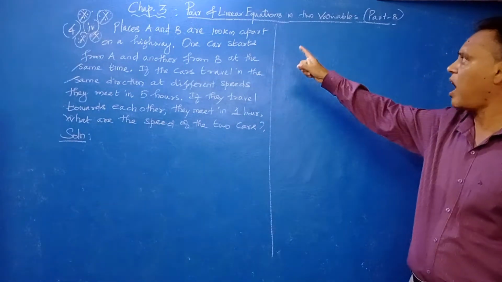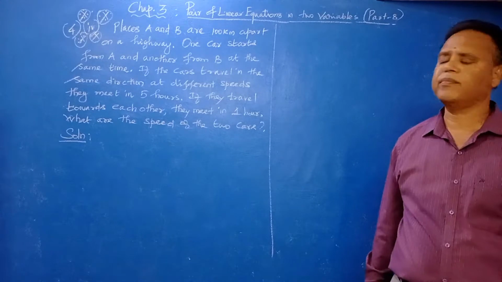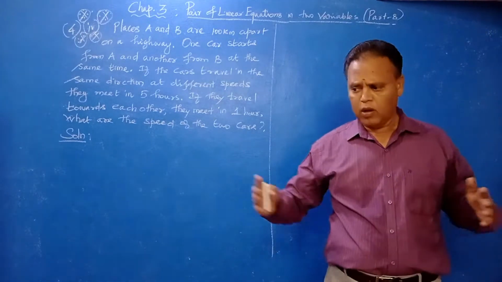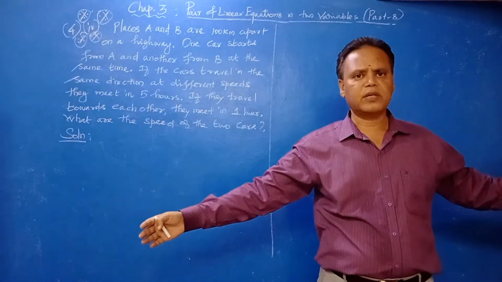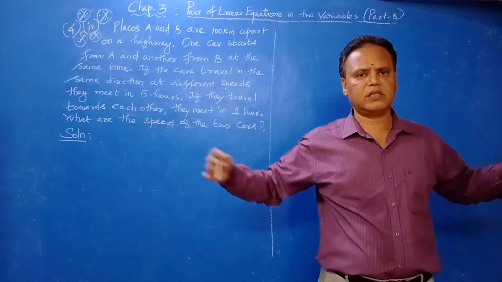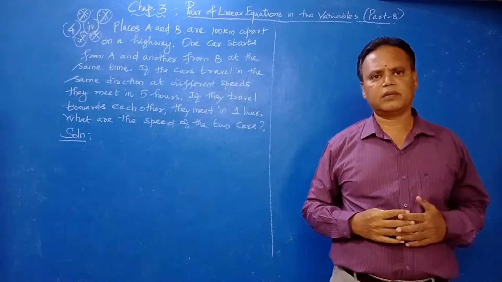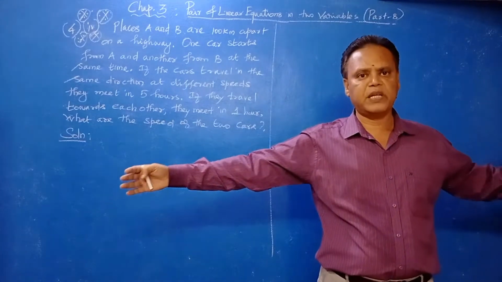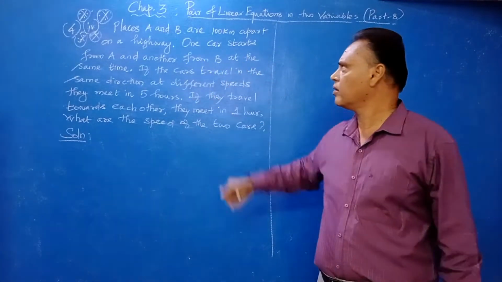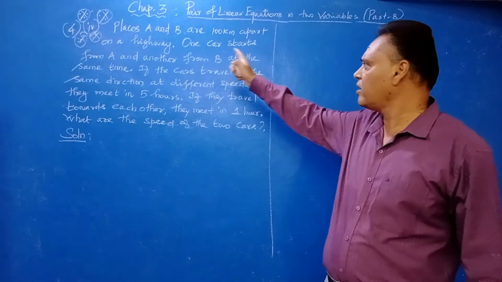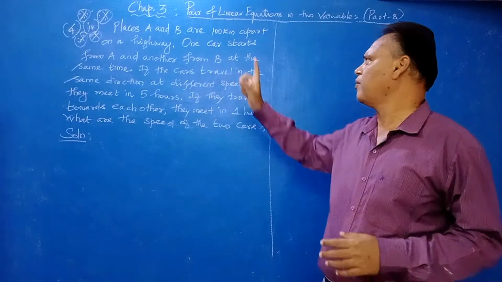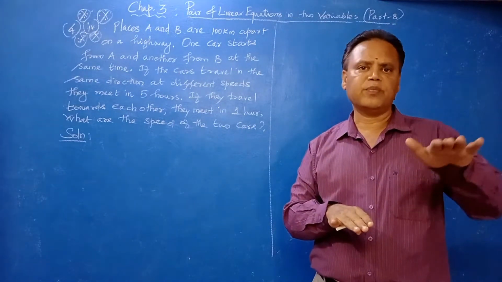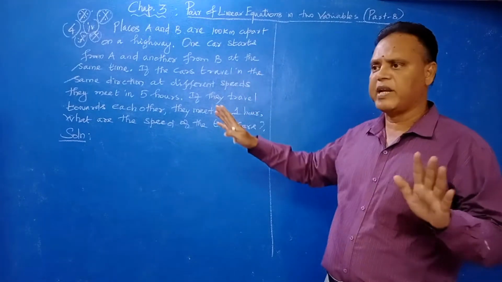Places A and B are 100 kilometers apart on a highway. Two places: one place is A, another place is B. The distance between the two places is 100 kilometers, that is, 100 kilometers apart means the distance between place A and place B is 100 kilometers. Now one car starts from A and another from B, at the same time.